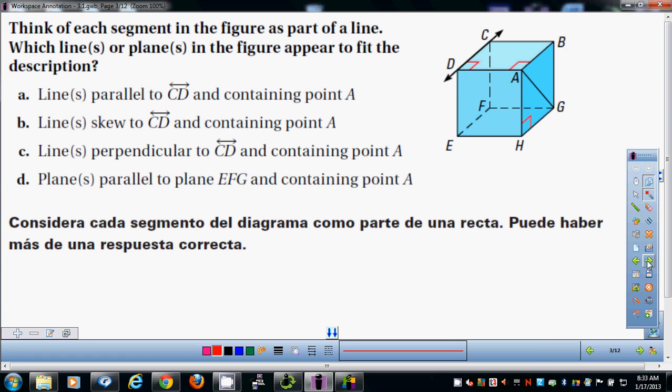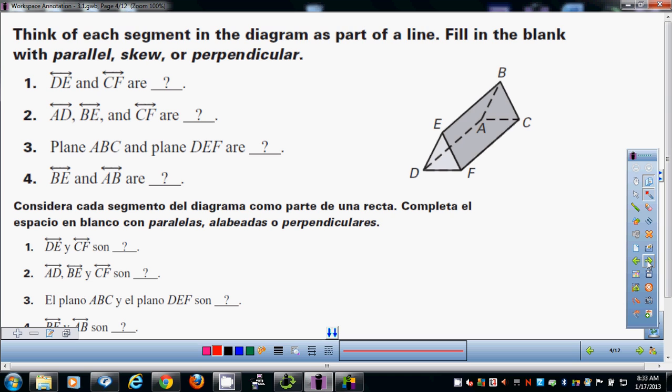Questions? All right. We're going to look at these and answer them, but I'm going to give you a moment to look at them, and then we'll discuss. And I'll pick people to answer said questions.